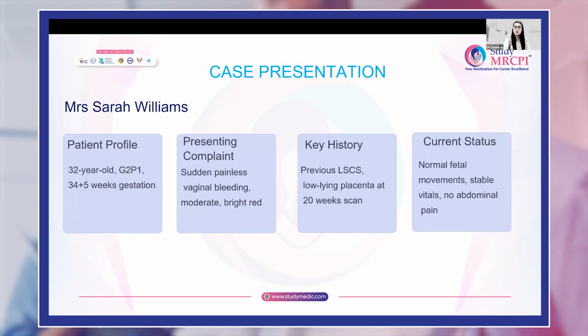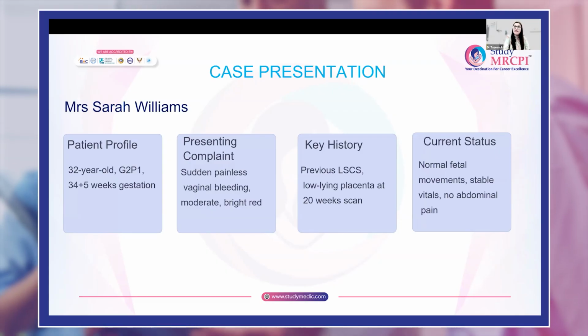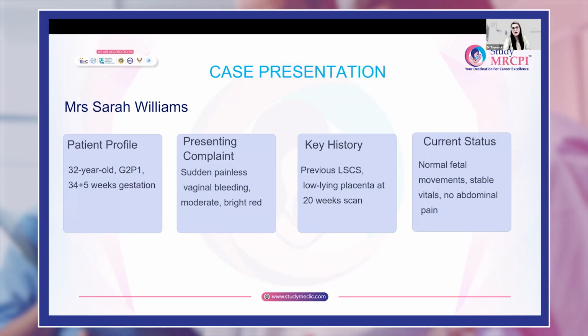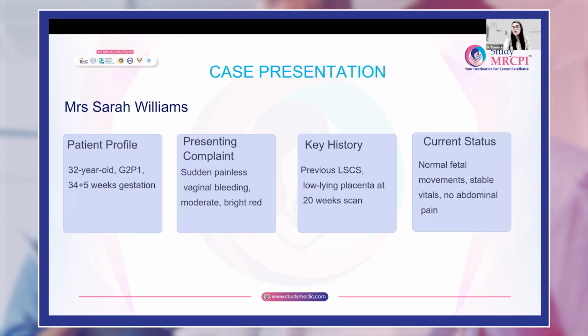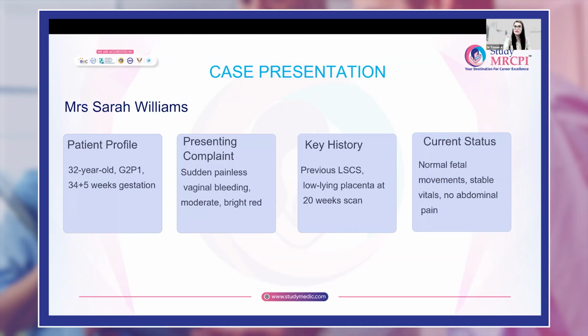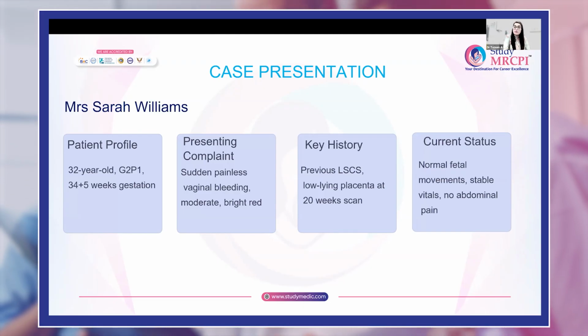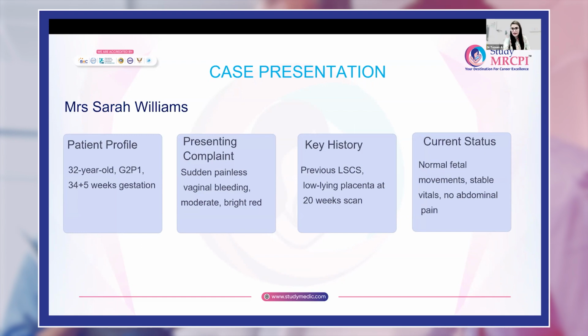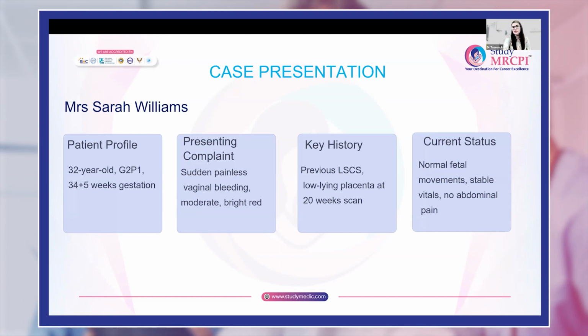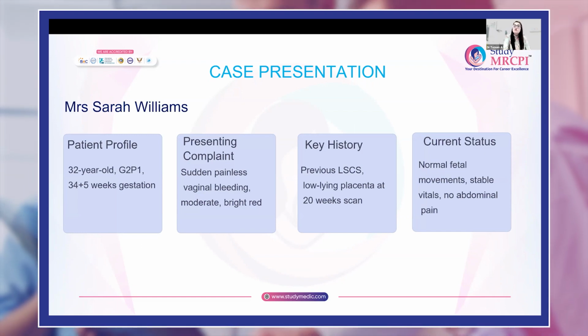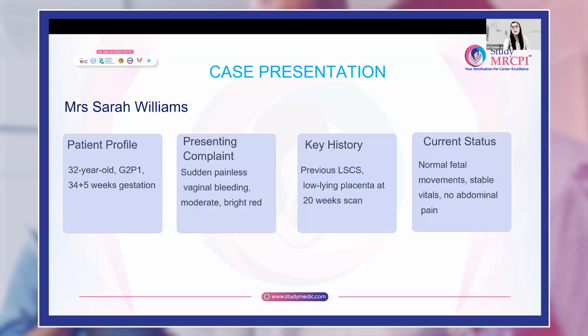So now moving forward, this patient is in her second pregnancy, and this is how the case presentation goes. Presenting complaint is sudden onset of painless vaginal bleeding, moderate, bright red in color. Key points in the history are that she had a previous lower segment cesarean section, and there was a low-lying placenta at the 20 weeks scan. And the current status is normal fetal movements, vitals are stable, and no abdominal pain.